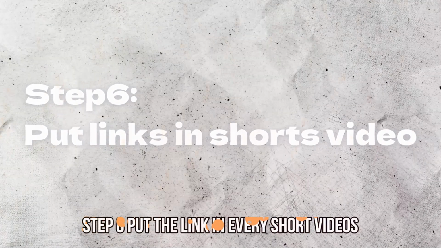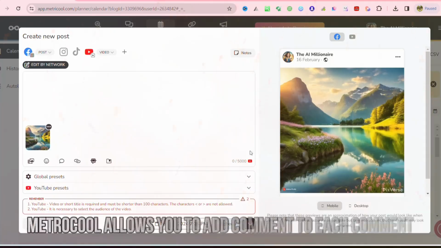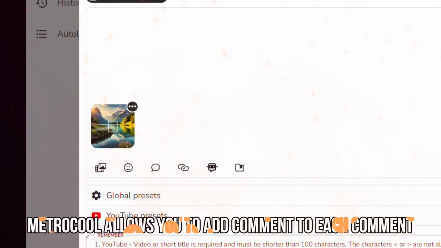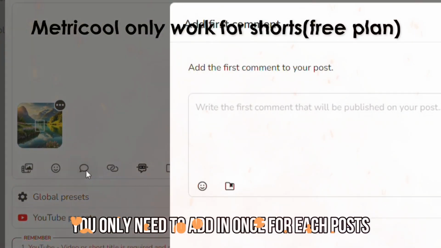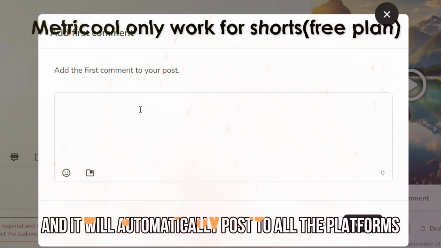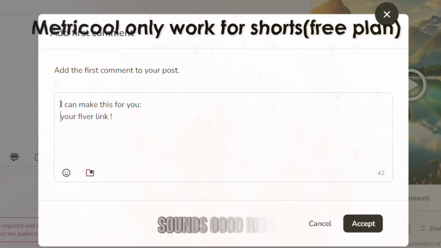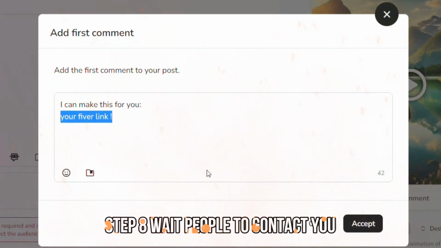Step 6. Put the link in every short video. Metool allows you to add comments to each post. You only need to add it once for each post, and it will automatically post to all the platforms. Sounds good, right? Step 7. Wait for people to contact you.